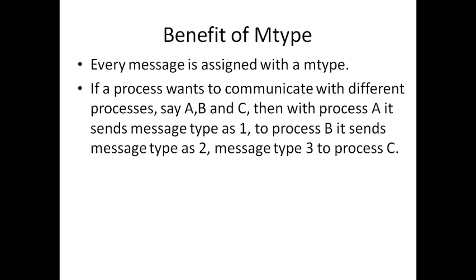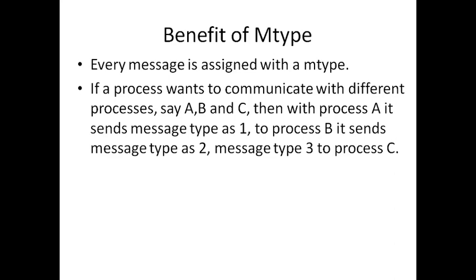Similarly, it can use different message type numbers for different processes. And similarly, when process A wants to retrieve a message, it will only retrieve messages whose M type is 1. Similarly, process B won't receive messages which have a message type other than 2. So in this way we can restrict the communication between a particular pair of processes.